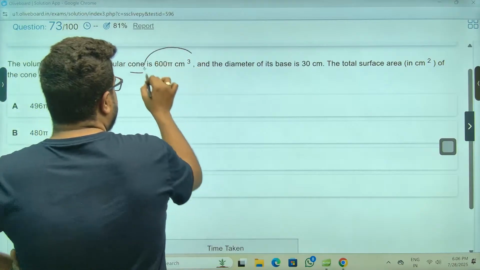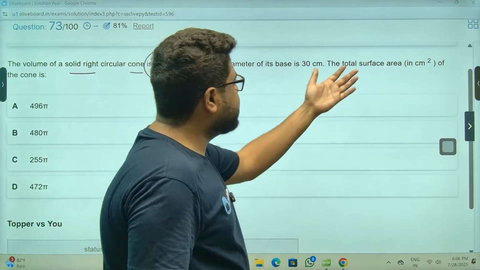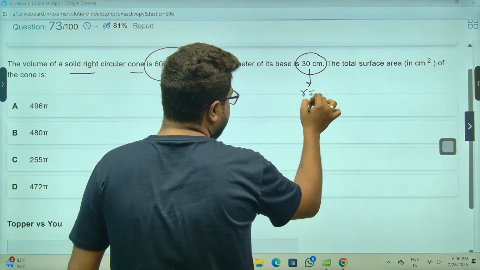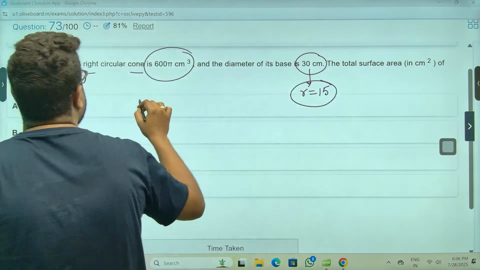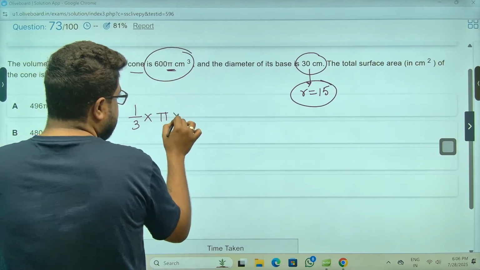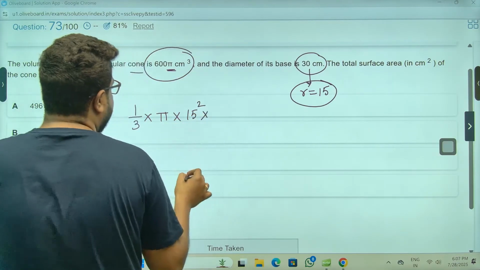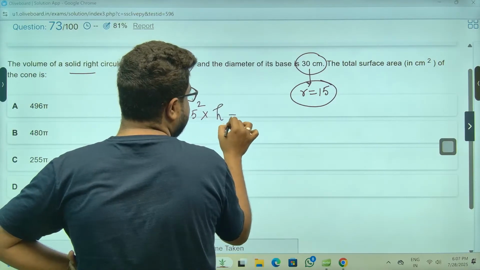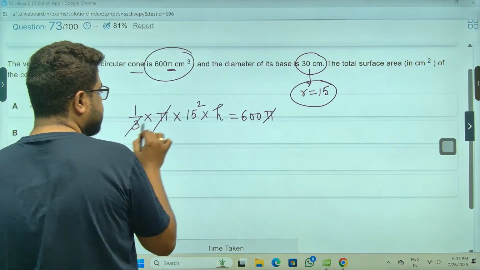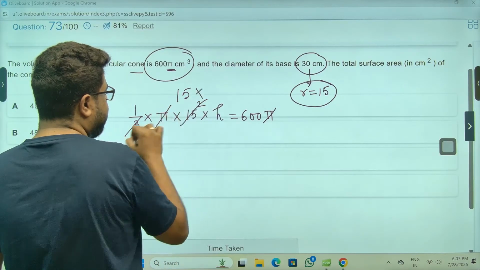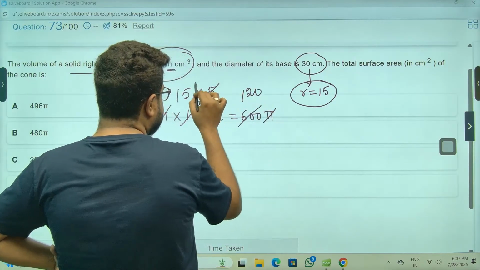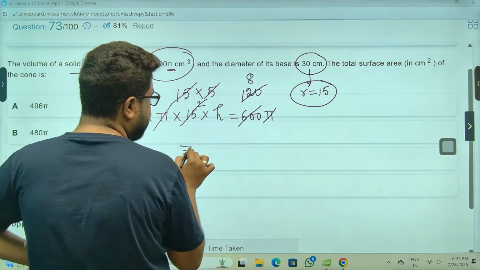Solid right circular cone, the volume is given, diameter is given, surface area they are asking. चलो सर, diameter is given means R is 15. ठीक है? Volume is 1/3 pi R square into H, sir. Don't put it because pi is here. H I don't know, H I'll figure out actually. That is 600 pi. Pi cancels. So this is 15. 15, 3, I'm writing this as like 5. 5 120s at this. So this is 8 times, sir. H is 8.